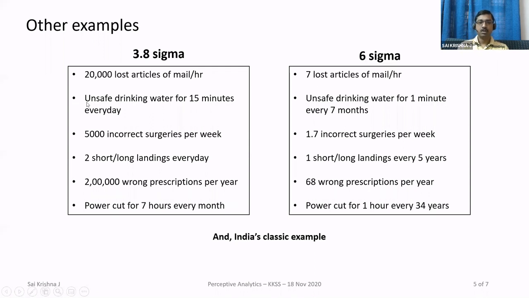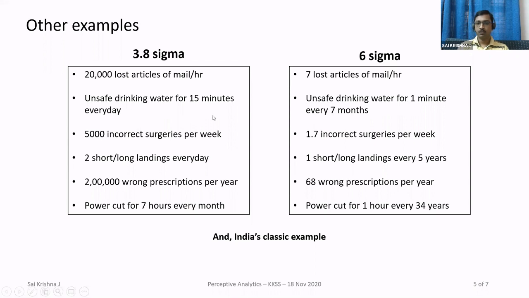Similarly here, 3.8 sigma means unsafe drinking water for 15 minutes every day. But at 6 sigma level, this corresponds to 1 minute of unsafe drinking water every 7 months. Similarly at 3.8 sigma level, in a healthcare scenario, you can see 5,000 incorrect surgeries per week, which is a very bad thing.